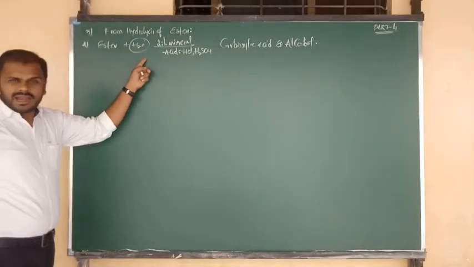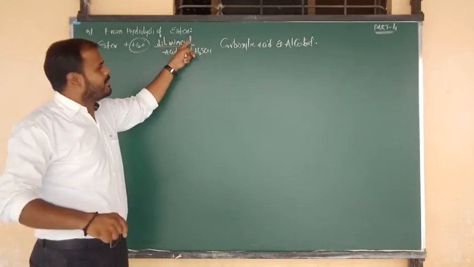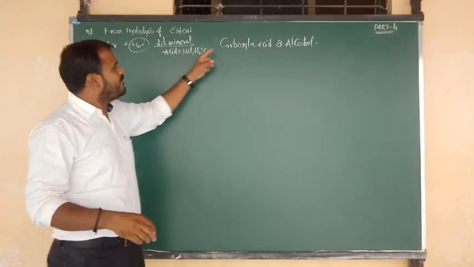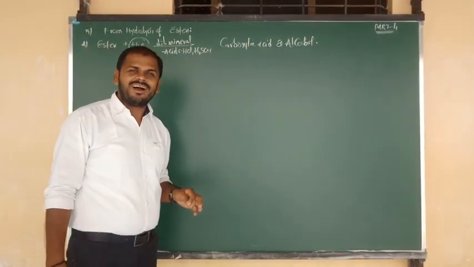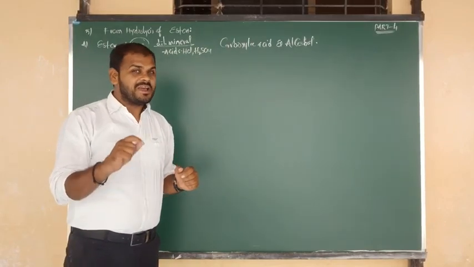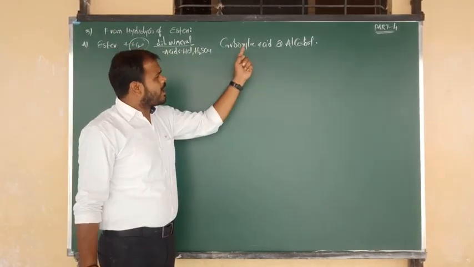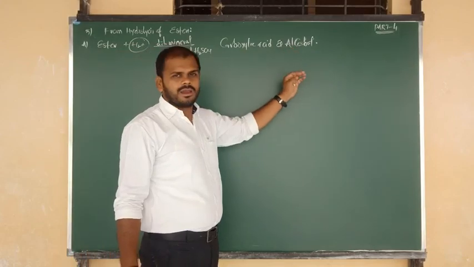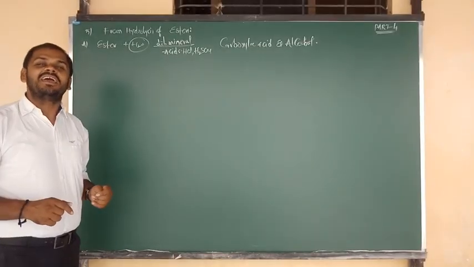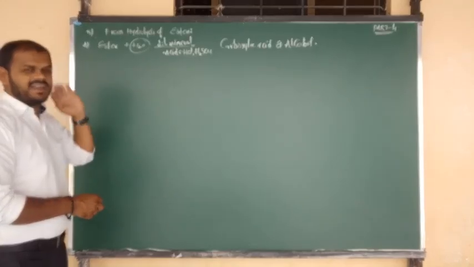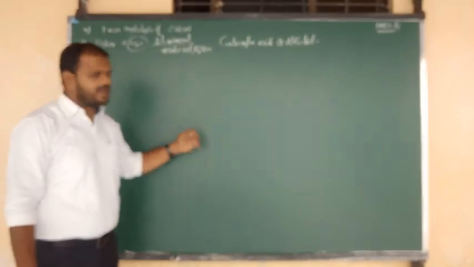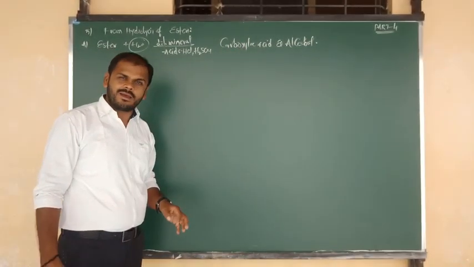So esters on hydrolysis in acidic medium, in presence of mineral acids, form carboxylic acids and alcohol. This is the reverse of esterification. What is meant by esterification? Carboxylic acids on reaction with alcohol form the ester, and the method is called esterification. So it is the reverse manner. Esters on hydrolysis in acidic medium form carboxylic acids and alcohol.